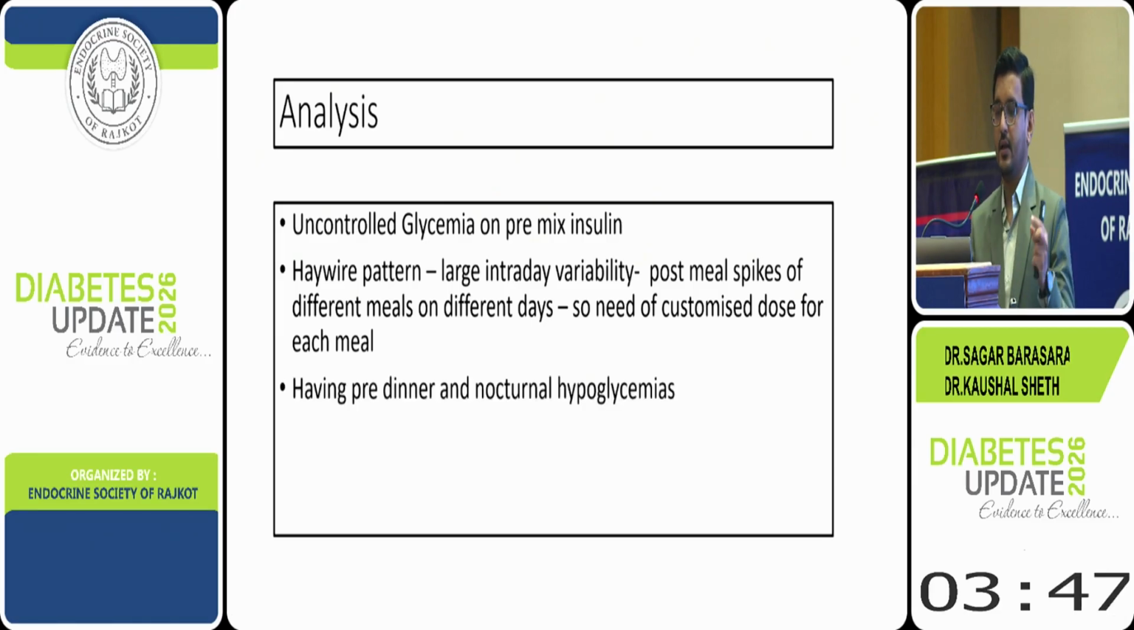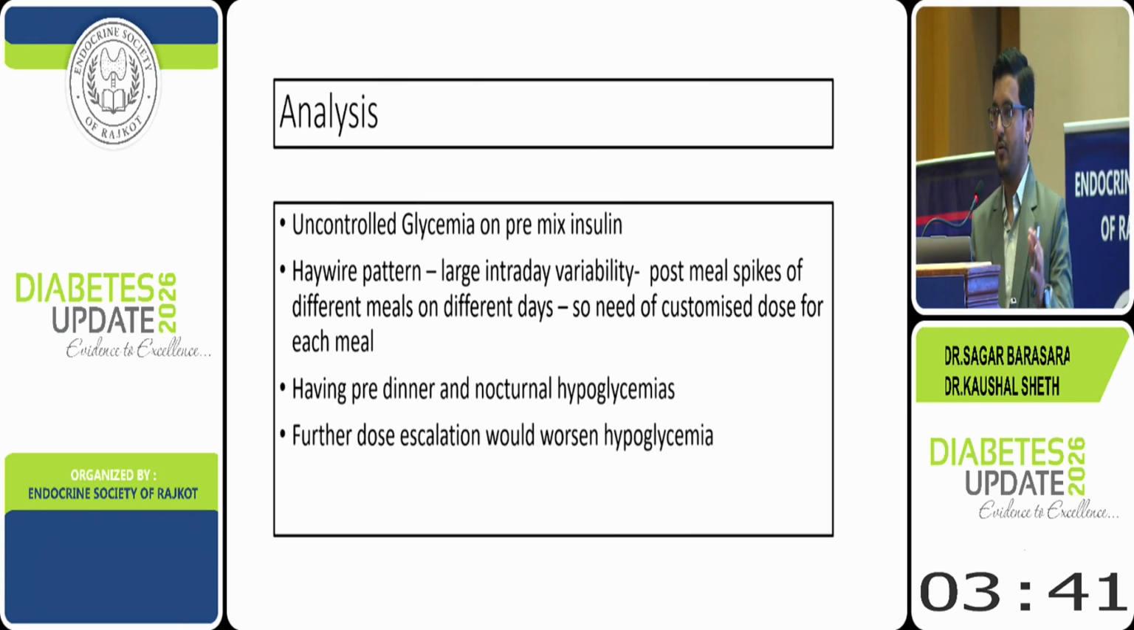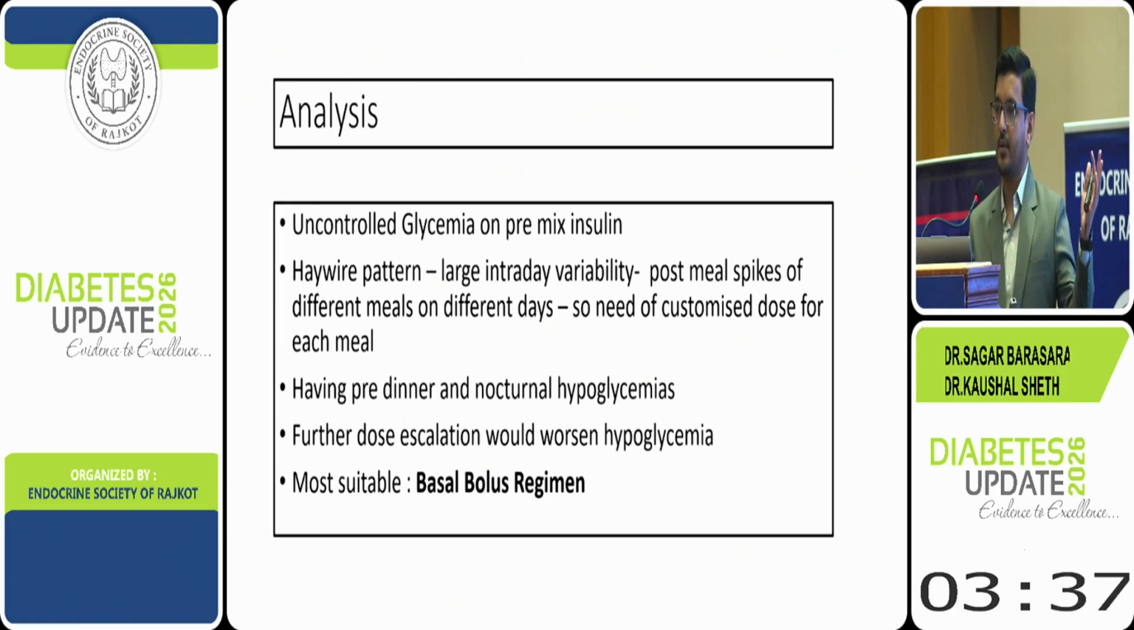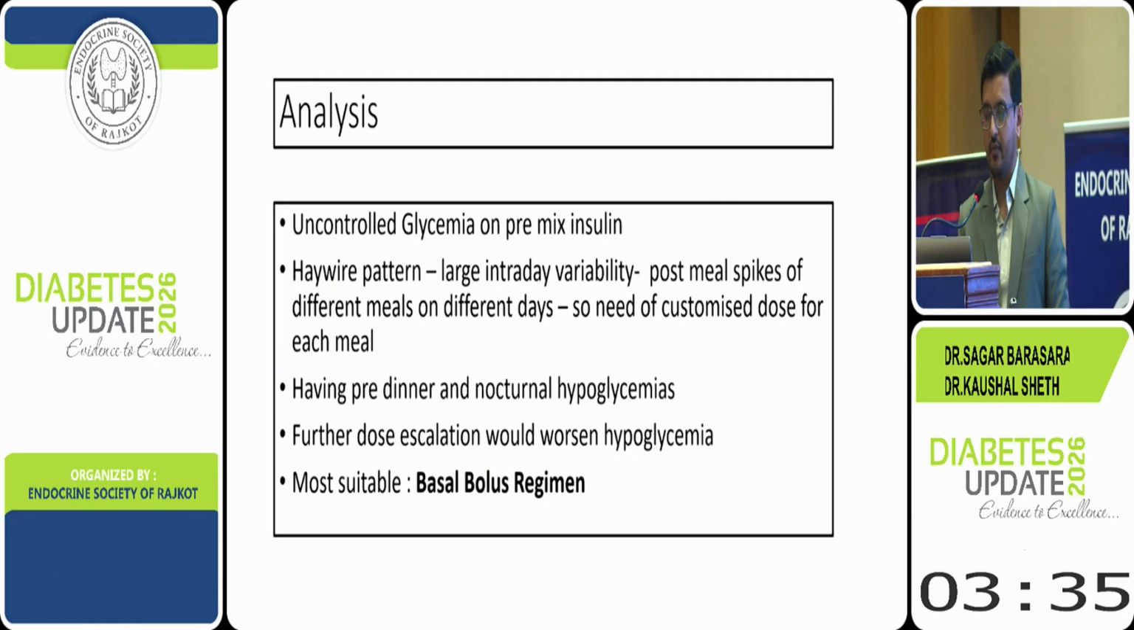And he is also having hypoglycemia and hyperglycemia simultaneously. So to mitigate all this, the most suitable regimen for such a patient is a basal bolus regimen, right? Because here we will get the flexibility of 3 pre-meal doses and 1 basal dose for the fasting sugar.